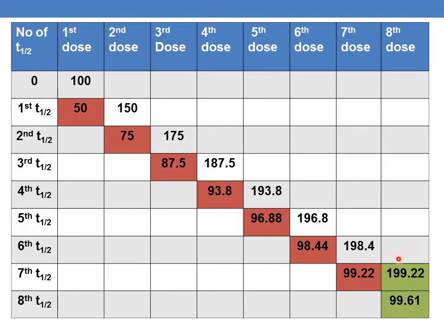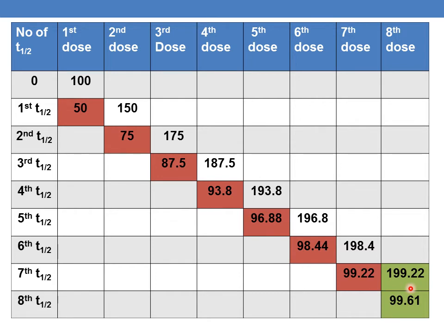The point at which A max will be 2 times the dose and A minimum will be the dose of the drug, that point the drug is said to reach steady state concentration. So here in our example, it takes 8 doses for the drug. After administration of the 8th dose, the drug reaches steady state concentration.